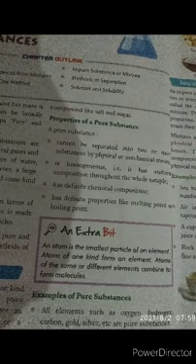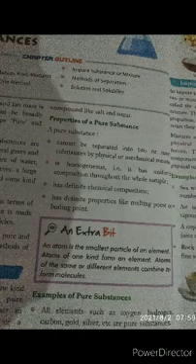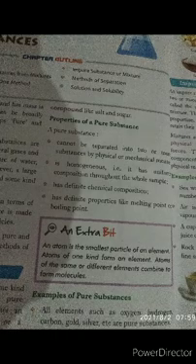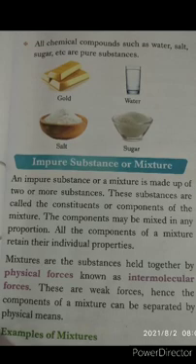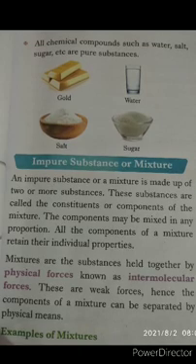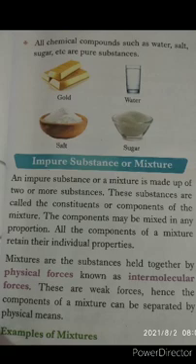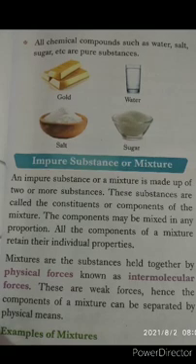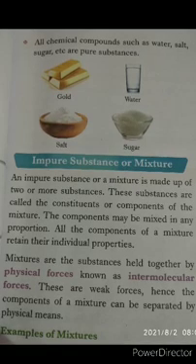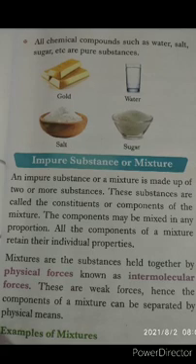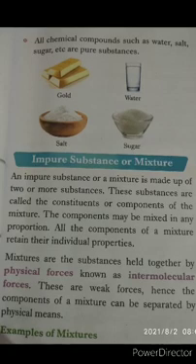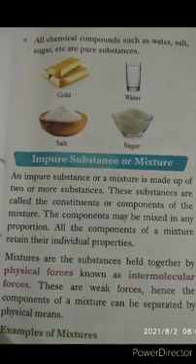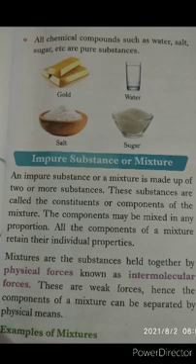Next one, examples of pure substances. What are the examples of pure substances? All the elements such as oxygen, hydrogen, carbon, gold, silver, etc. are a few pure substances. All chemical compounds such as water, salt, sugar, etc. are pure substances. You can see their pictures also there. Gold, water, salt, sugar. These all are pure substances.